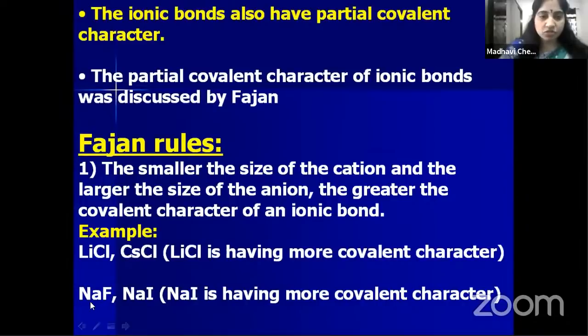Again, I'm repeating, children. In sodium fluoride and sodium iodide, iodine is having a larger size when compared with the fluorine. So that's why sodium iodide is having more covalent character. So this is about Fajans' first rule. Next, coming to